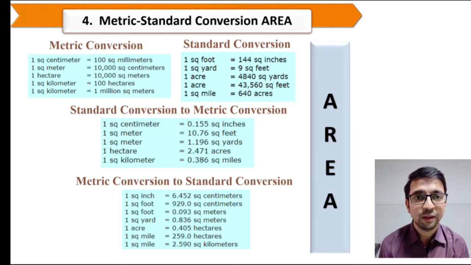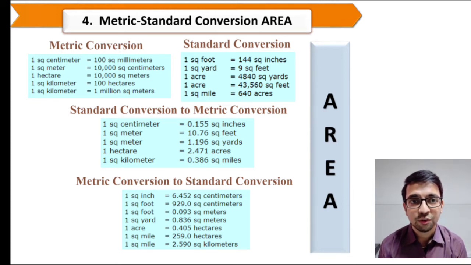6.452 square centimeters. 1 square foot equals 929 square centimeters. 1 square foot equals 0.093 square meter. 1 square yard equals 0.836 square meter. 1 acre equals 0.405 hectares. 1 square mile equals 259 hectares. 1 square mile equals 2.590 square kilometers.